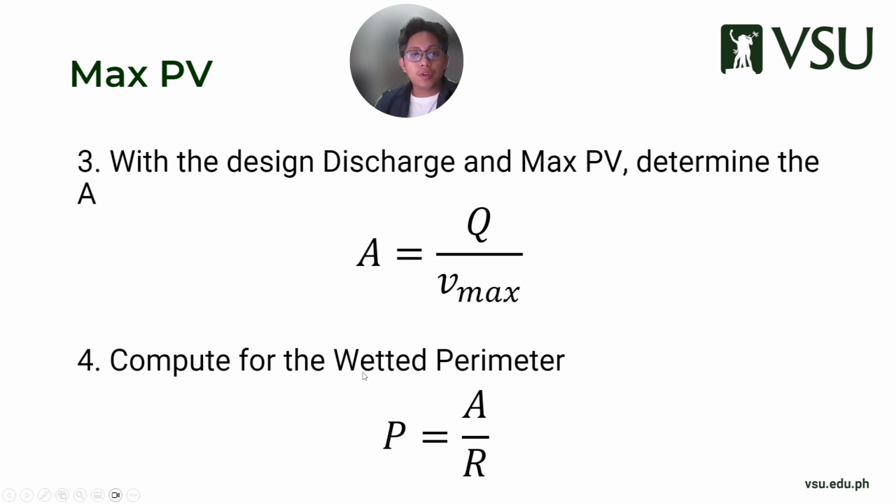And compute for your wetted perimeter. Most of the time, earthen canals are trapezoid or triangular. It can never be rectangular because of the inherent property, which is your angle of repose. So that's why the trapezoidal area and trapezoidal perimeter are essential.